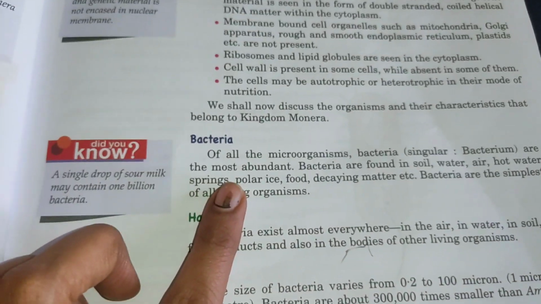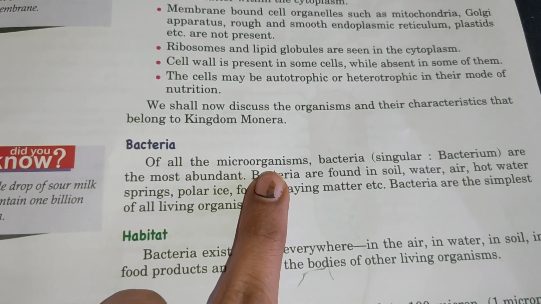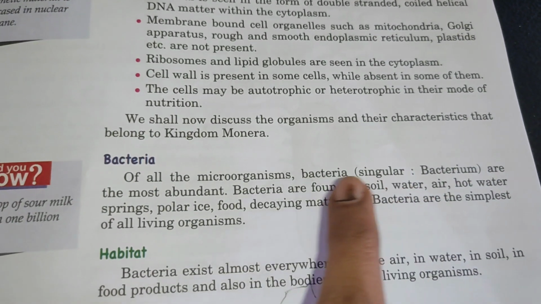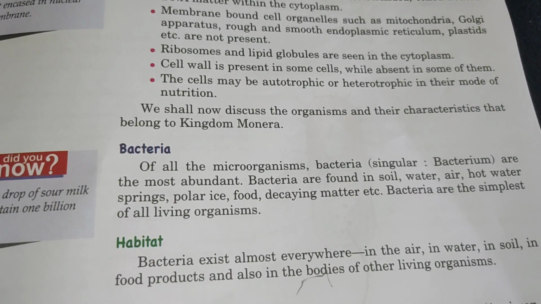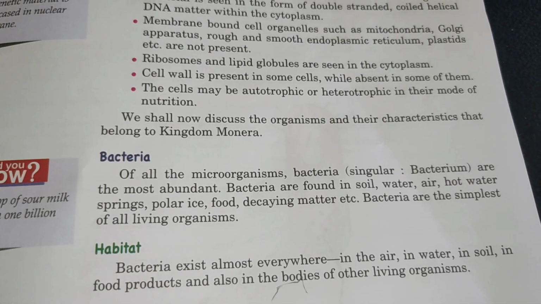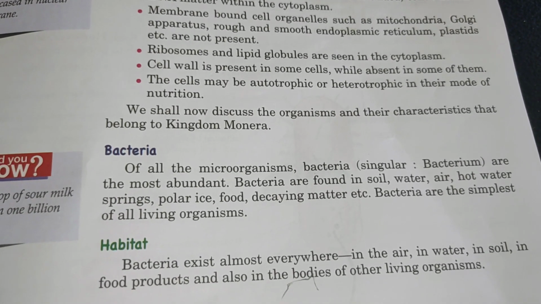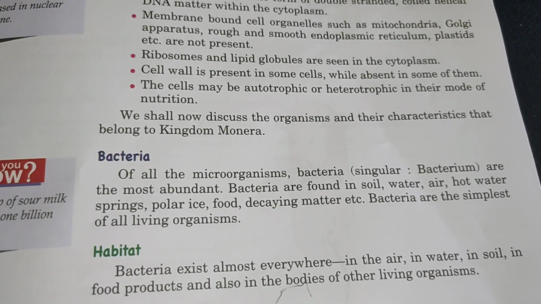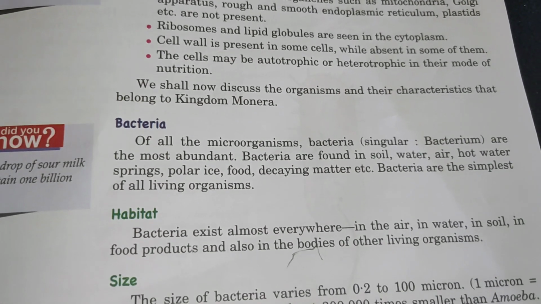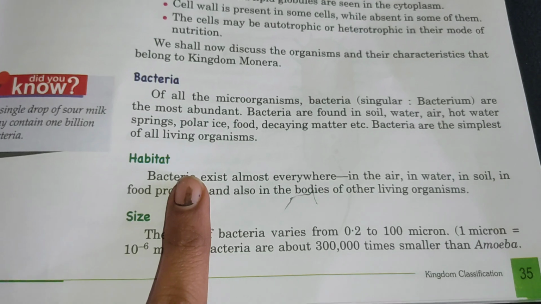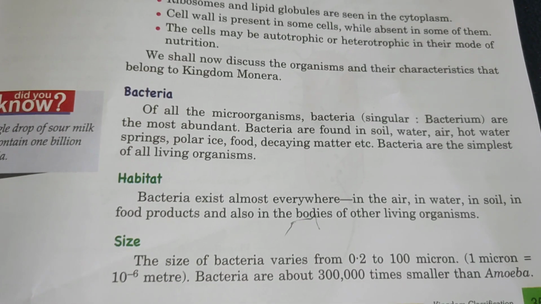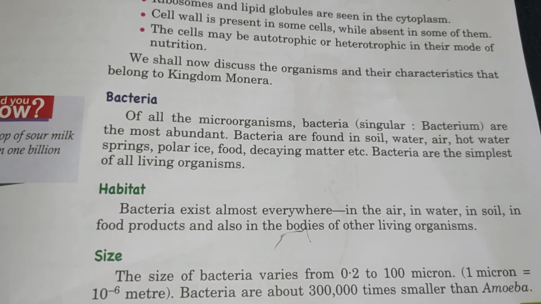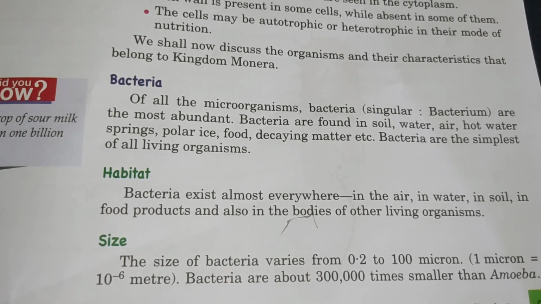In this, first we will discuss bacteria. Of all the microorganisms, bacteria, the plural form, with singular bacterium, is the most abundant. It is found in soil, water, hot water springs, polar ice, food, and decaying matter. We can say everywhere, and they are the simplest of all living organisms. Habitat means the place where they live. Bacteria exist almost everywhere: in the air, water, soil, food products, and also in our bodies and the bodies of other living organisms.